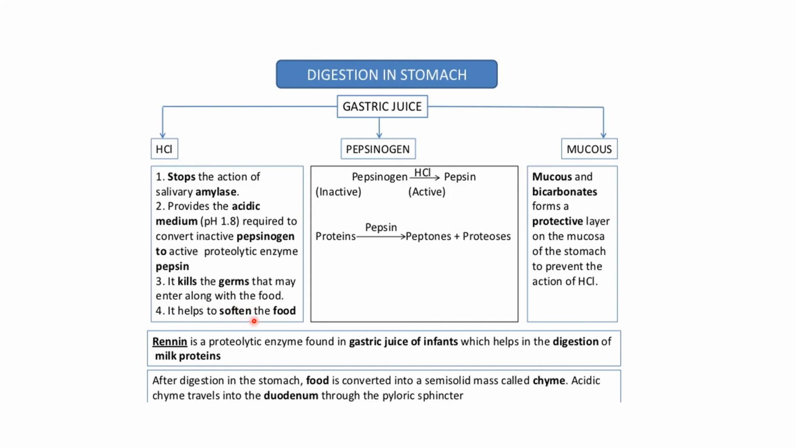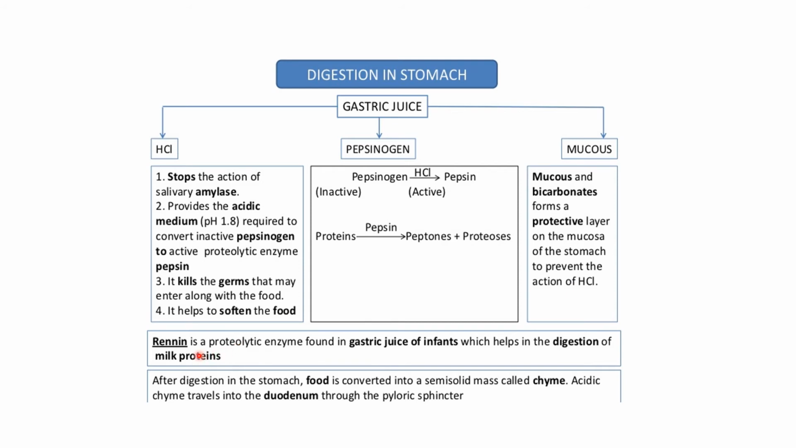It helps to smoothen the food. Now the pepsinogen, which is inactive, in the presence of HCl gets converted into pepsin. Now the proteins in the presence of pepsin get converted into peptones and proteoses. So this is the simple form of proteins. Now what does mucus do? Mucus and bicarbonates form a protective layer on the mucosa of the stomach to prevent the action of HCl.